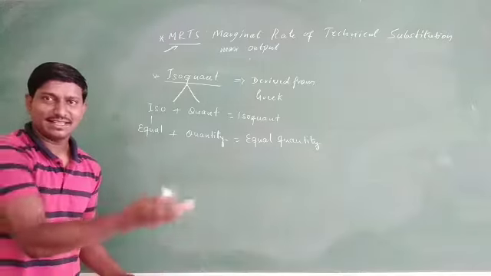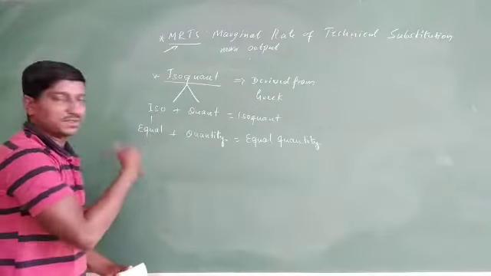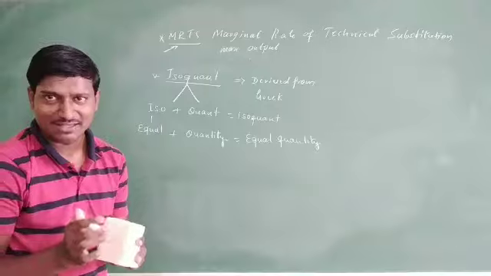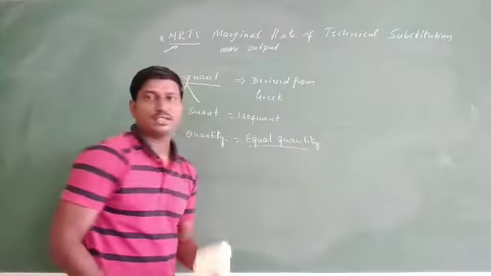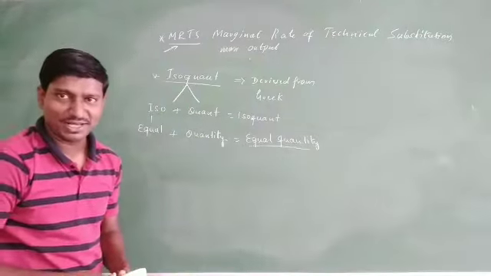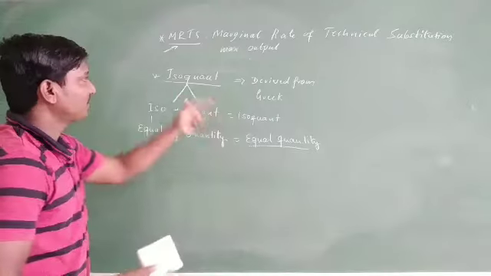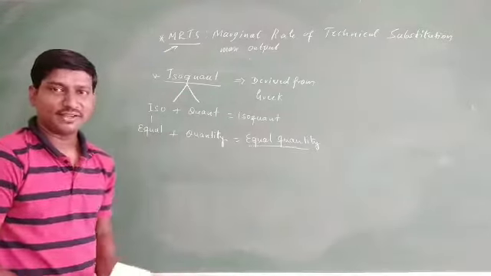Equal quantity in the sense, as I already told you, whatever inputs you are going to alter, your maximum output is an equal quantity. That is, maximally how much quantity you can produce. That is how isoquant is going to tell us. So what is the meaning of isoquant here?